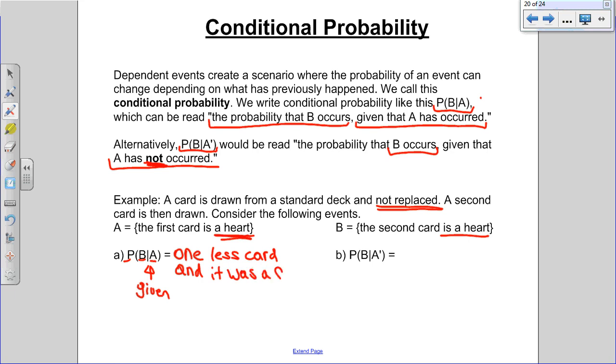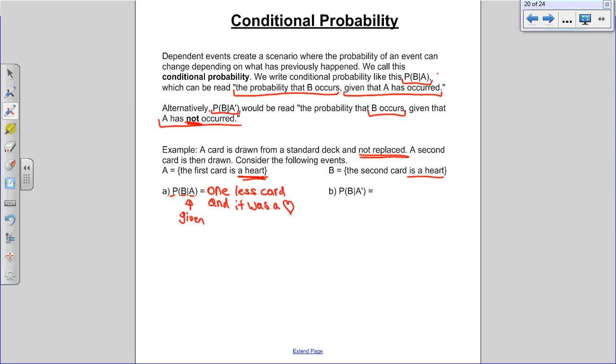Now that you know that information, you have to try to calculate the probability of event B happening. So how many hearts would be left to draw? It would be 12 hearts. Divide by how many cards were left to draw from? 51, because you're short one card.